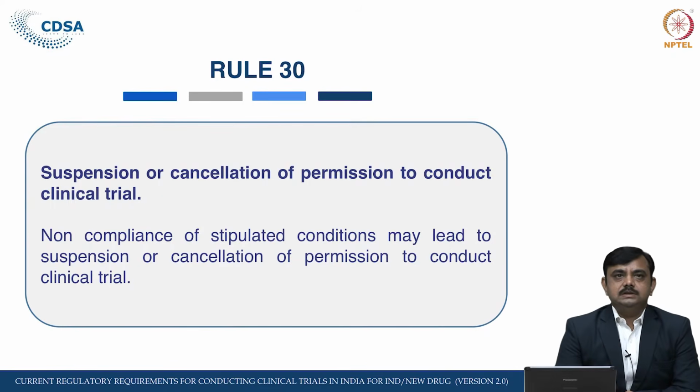Rule 30, it is related to the suspension or cancellation of permission to conduct clinical trial. We have seen the permission is granted in CT 06 and Form CT 4A, which is deemed approval.